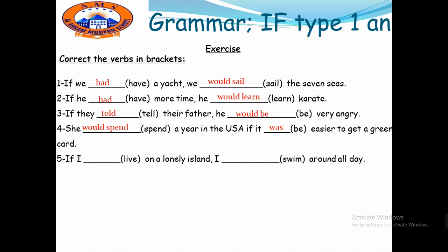Okay? Here I can put were also, if it were easier, okay, to get a green card. If I lived on a lonely island, I would swim around all day.